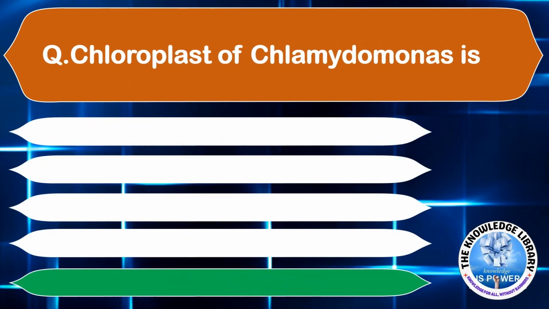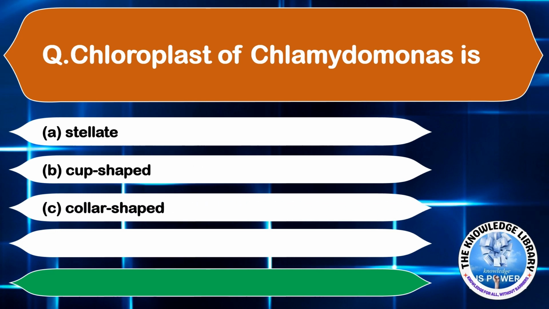Chloroplast of Chlamydomonas is option A, stellate. Option B, cup shaped. Option C, collar shaped. And option D, spiral. The correct answer is option B, cup shaped. Moving on to the next question.